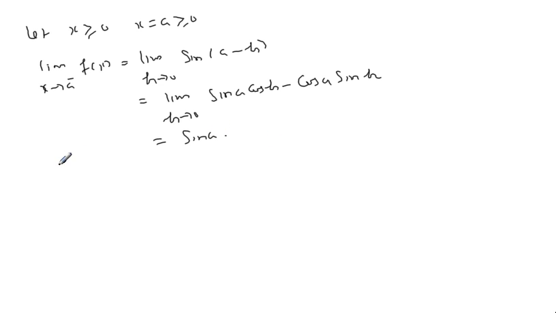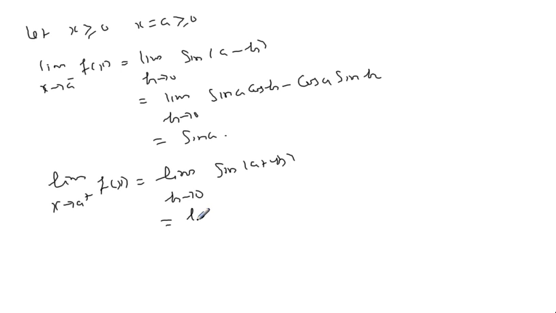Here a is positive. And limit x approaches a plus of f of x is equal to limit h approaches 0 of sin of a plus h, both are positive. So on expansion, sin a cos h plus cos a sin h.